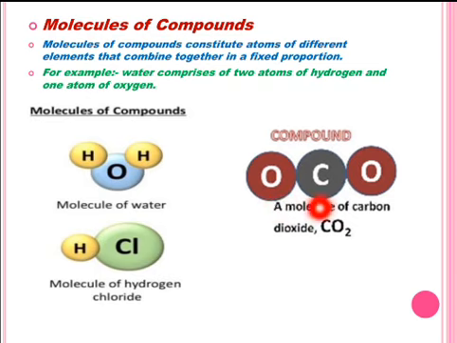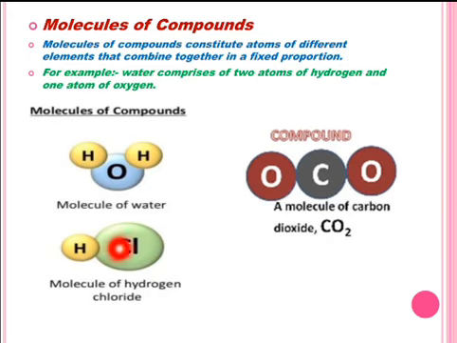Similarly, see in this picture, it is the example of molecule of compound, that is carbon dioxide, in which 1 carbon atom is bonded with 2 oxygen atoms chemically and form a molecule of carbon dioxide. So it is an example of molecules of compound, right? So in this one molecule of carbon dioxide, carbon and oxygen are present in fixed ratio, that is 1:2, one atom of carbon and two atoms of oxygen.